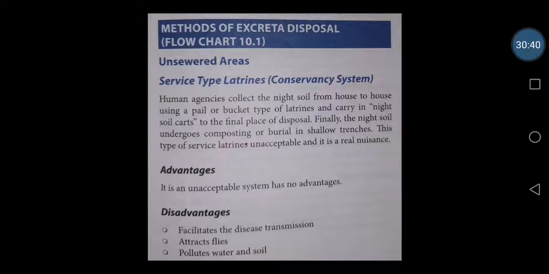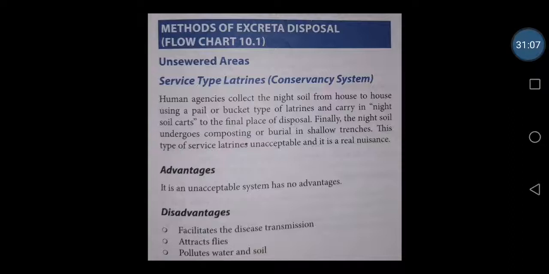But it was one of the methods, that's why we are just mentioning it. The advantage is, it is an unacceptable system and has no advantages. We cannot tell it as a positive factor. In the previous years, where they could not dig a hole, they were using this conservancy system or the service type latrines. Nowadays we are not at all using it.